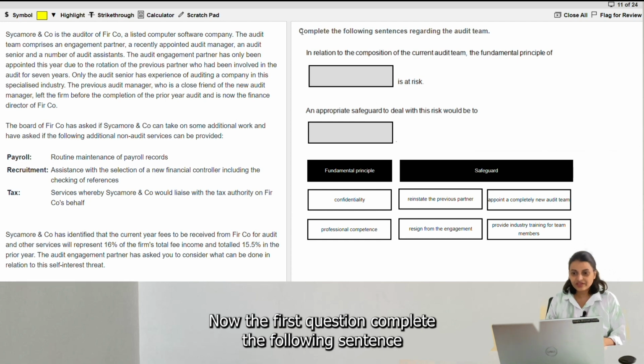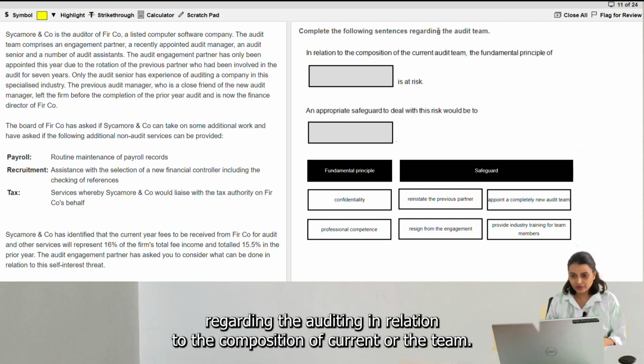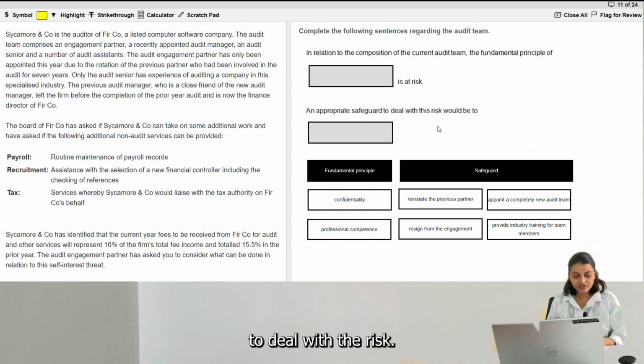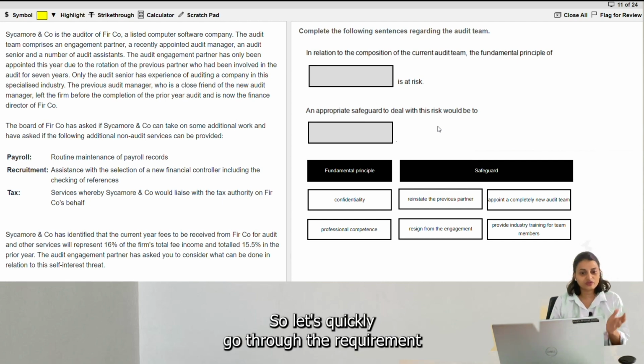Now the first question: complete the following sentence regarding the audit team. In relation to the composition of the current audit team, the fundamental principle of dash is at risk, an appropriate safeguard to deal with the risk. Now for this we have to read the requirement. So let's quickly go through the requirement.